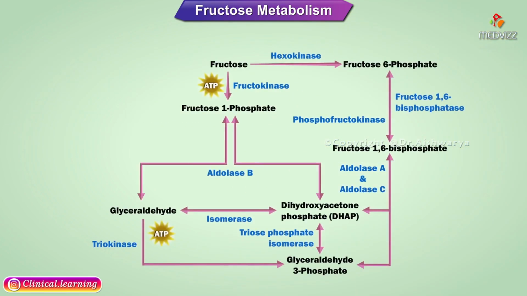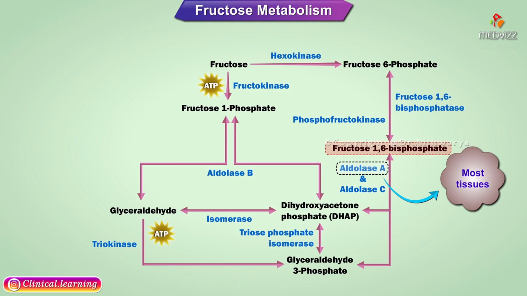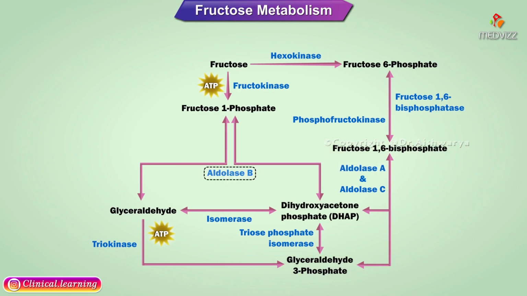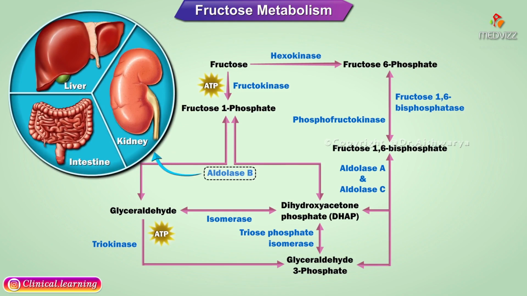Aldolase A is located in most tissues, and the reaction catalyzed by it is cleavage of fructose 1,6-bisphosphate into DHAP and glyceraldehyde 3-phosphate. Aldolase B is located in the liver, kidneys, and small intestine.